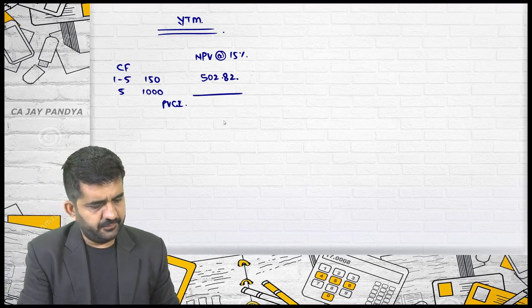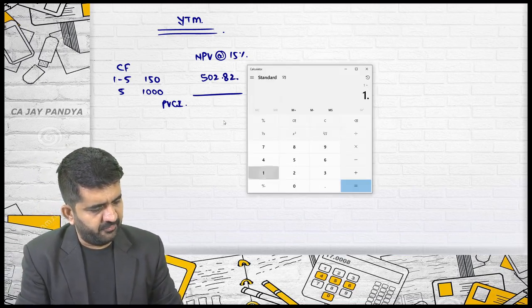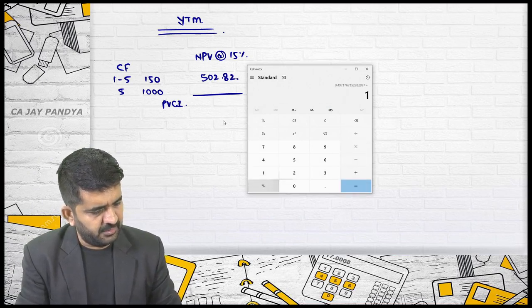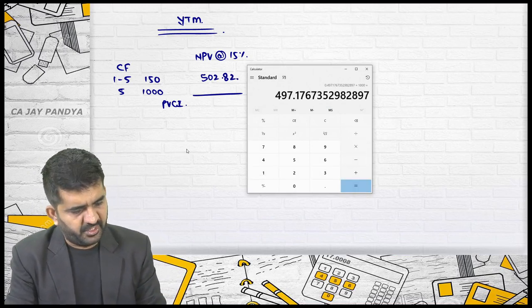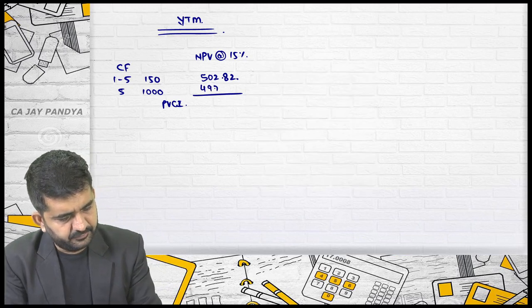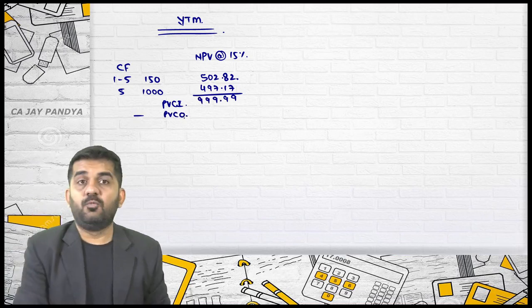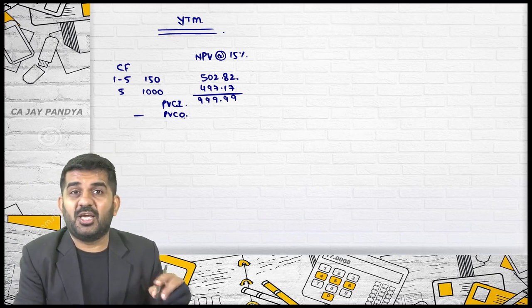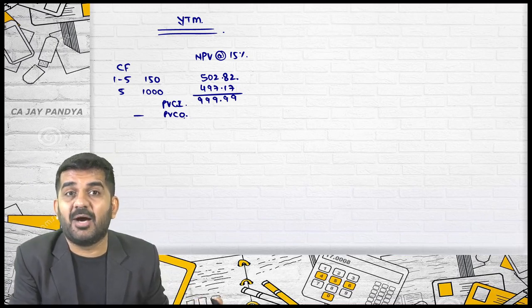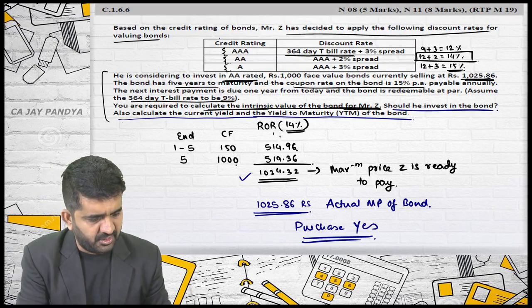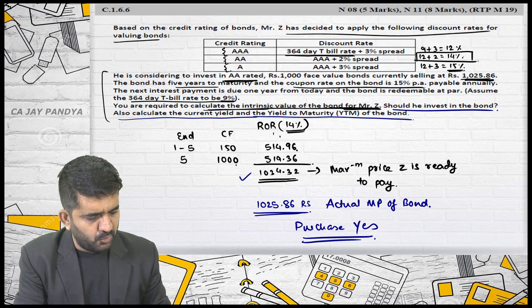And this will be 1 divided by 1.15, 1, 2, 3, 4, 5 multiplied by 1000 is 497.17. Minus the present value of cash outflow. Now this is not what you should take as your valuation. You should take the actual market price, because you want to find out the actual rate of return the bond is earning. Actual market price is 1025.86.